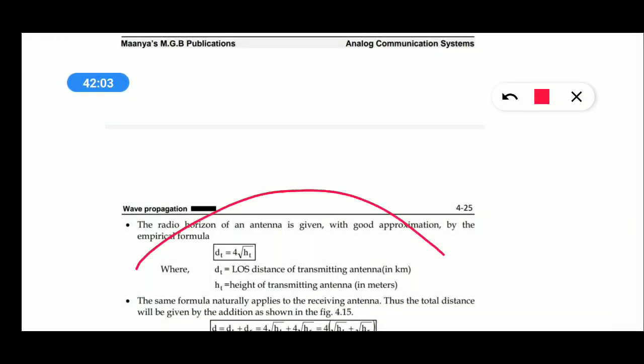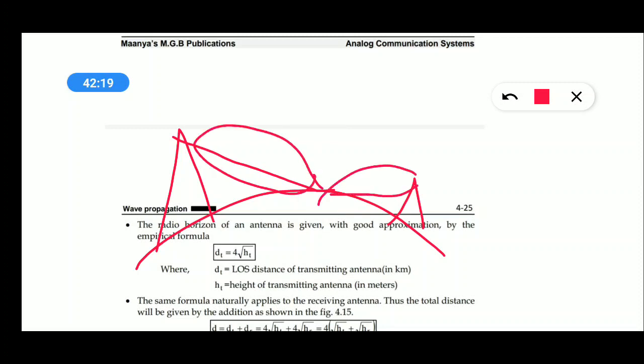When you have an earth curvature like this, there is a transmitter and there is a receiver like this, right? And this wave travels like this. This is the radio horizon for this wave, and this is the radio horizon for this wave. This is the radio horizon, and this is one more radio horizon.